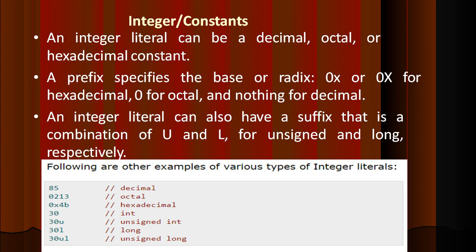With integer constants, we can also have decimal, octal and hexadecimal constants. Decimal is about base 10 values, octal is for base 8, and hexadecimal is for base 16 values. We can also use the 0x representation along with them. For unsigned integers, you can use U, and for long integers, you can use L.